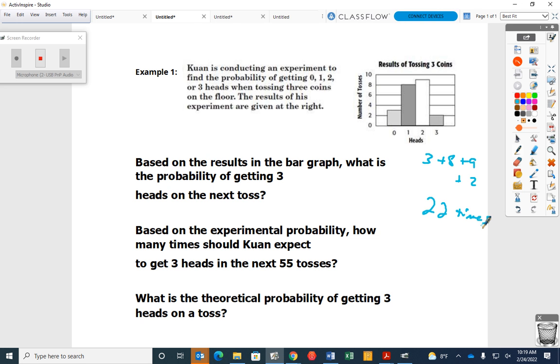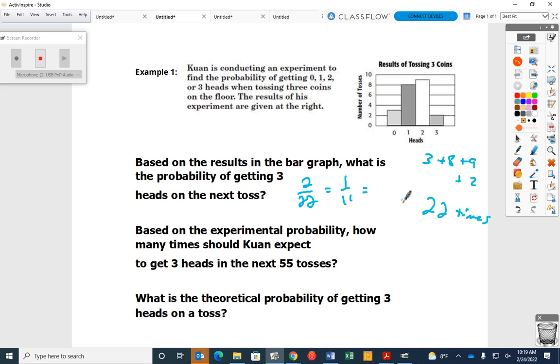Okay, so what this says, first of all, we're going to base this on the results of what we did. So based on the results in the bar graph, what is the probability of getting 3 heads on the next toss? How many times did he get 3 heads? Look at it. 2. Out of how many? Out of 22. So that would be 1 out of 11.